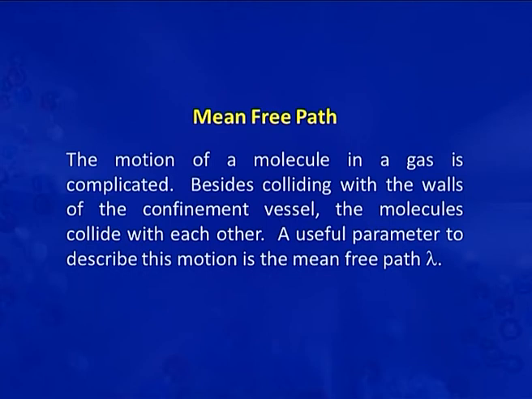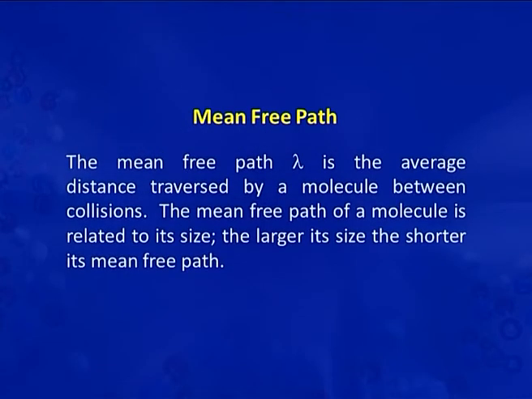So, viewers, now let us discuss the third collision property, that is mean free path. As the motion of the molecule in a gas is complicated, besides colliding with the wall of the confinement vessel, the molecules collide with each other. So, a useful parameter to describe this motion is the mean free path. The mean free path is the average distance travelled by a molecule between collisions. The mean free path of a molecule is related to its size. The larger its size, the shorter its mean free path.